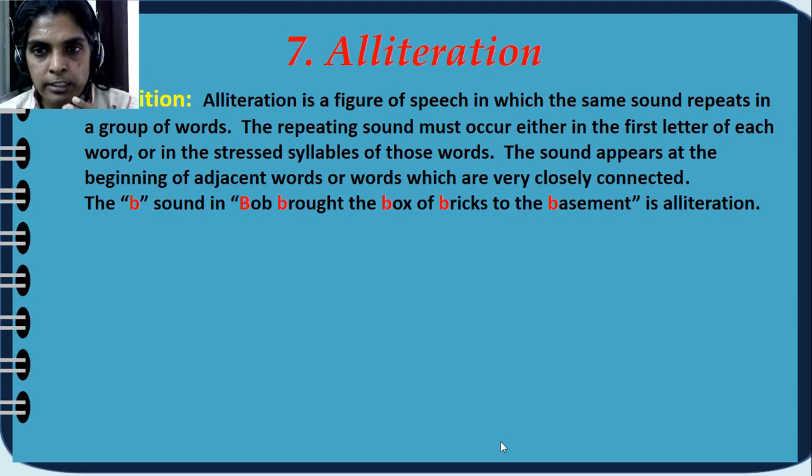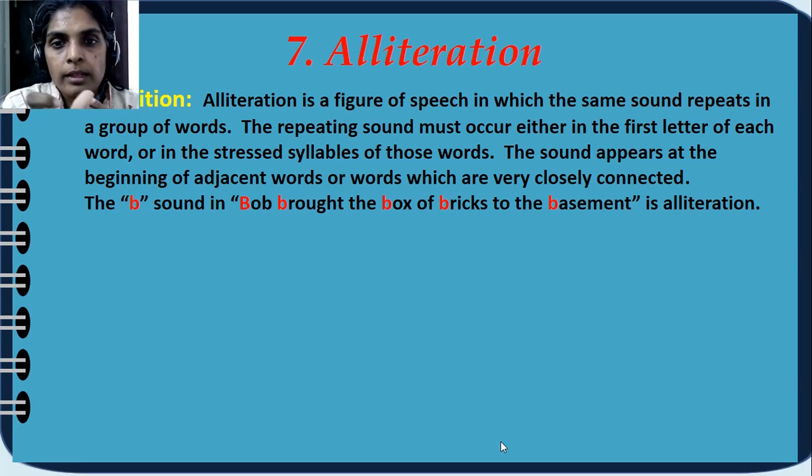Alliteration is a figure of speech in which the same sound repeats in a group of words. The repeating sound must occur either in the first letter of each word or in the stressed syllables of those words. The sound appears at the beginning of the adjacent words or words which are very closely connected. It is not rhyming words. Rhyming words are different where the end is the same, isn't it? In many poems there are rhyming words, but they are not alliterations. Alliterations are mostly the beginning part of it. Okay, and they are same sounds.